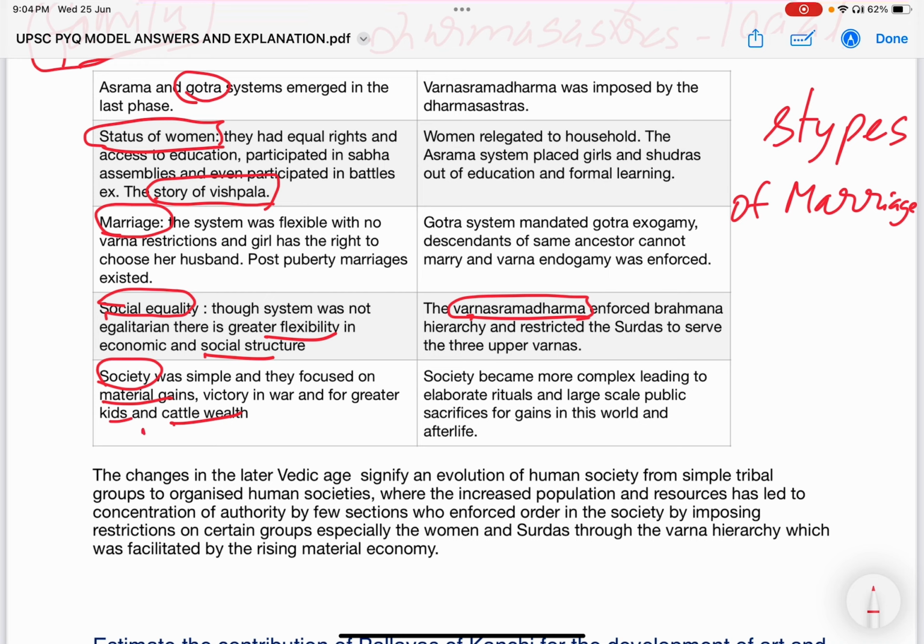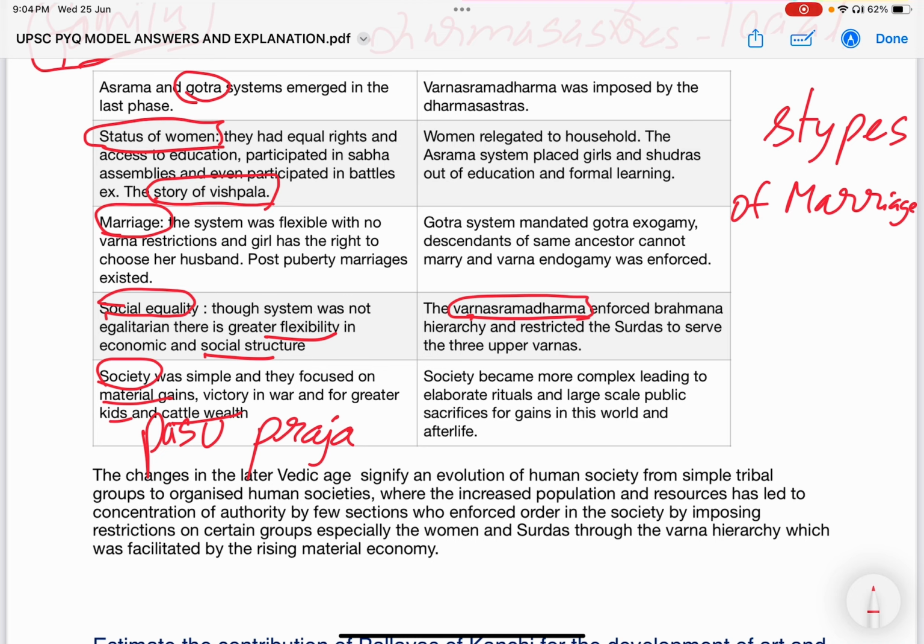It's simply called Pashu and Praja. But by the later Vedic age, the ideology shifted from mere political or materialistic gains to larger goals.